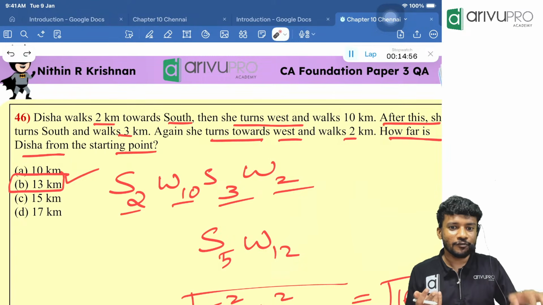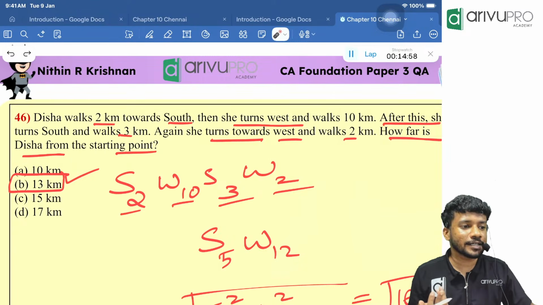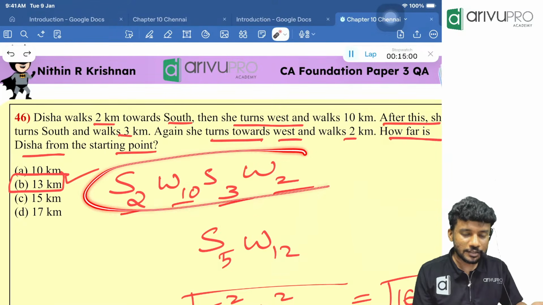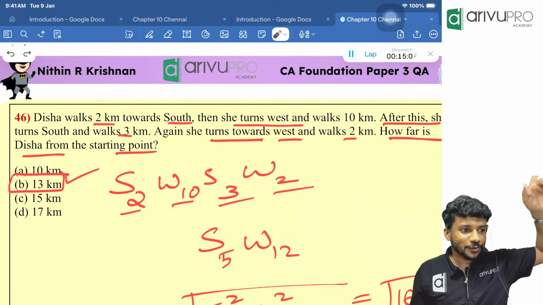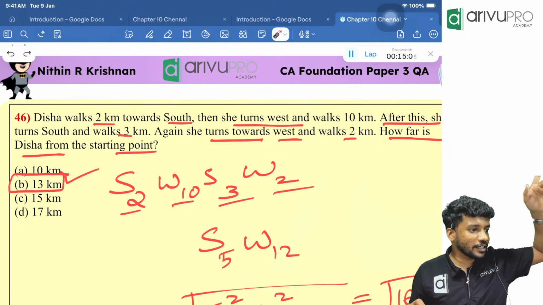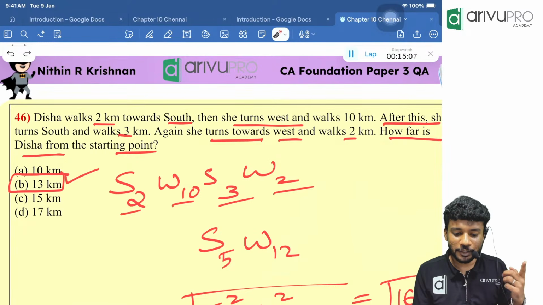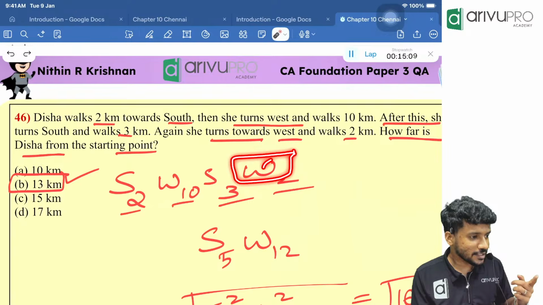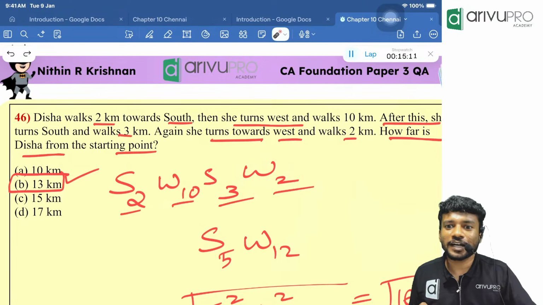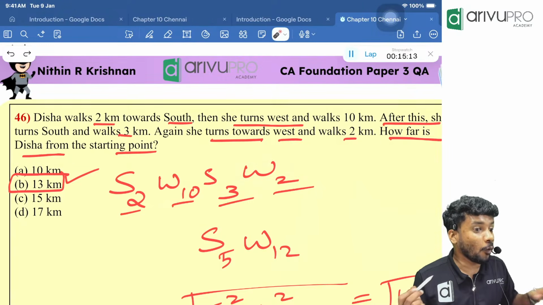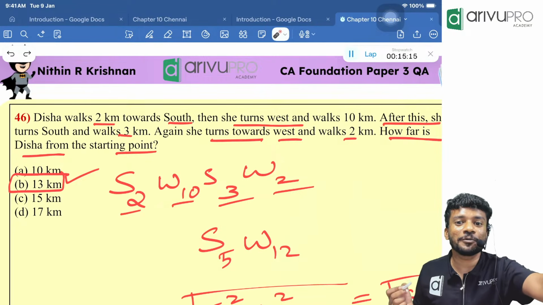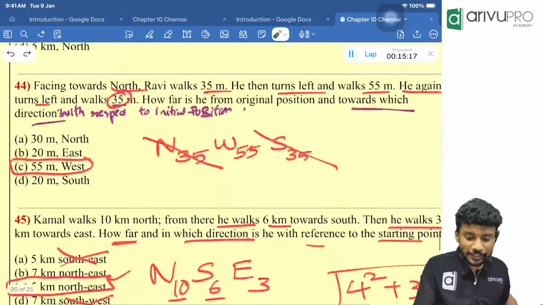Type 1. Finally, the person is moving in which direction? Actually, we can draw with this itself rather than doing all the left, right. We can solve with a single type because whatever direction is mentioned final, that will be the final direction the person will be moving, or finally the person will be moving in this particular direction.